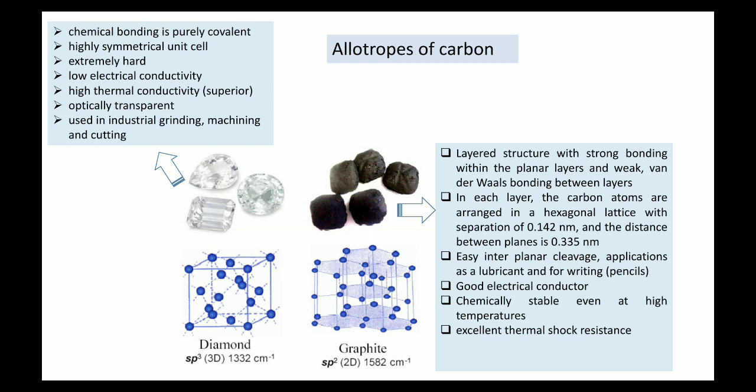So this is the lattice parameter for this layered structure, because this is the distance between the two carbon atoms in the hexagon. However, the distance between the two planes is 0.335 nanometer. So you can imagine how small this distance is.